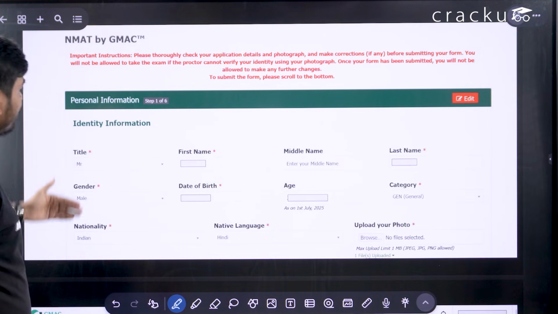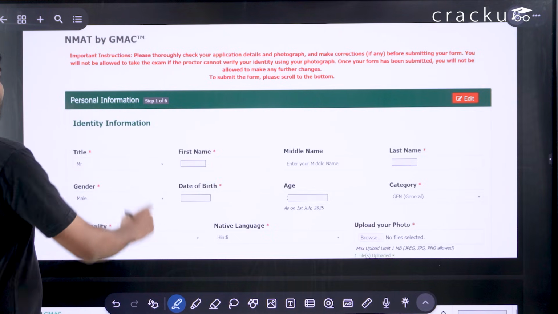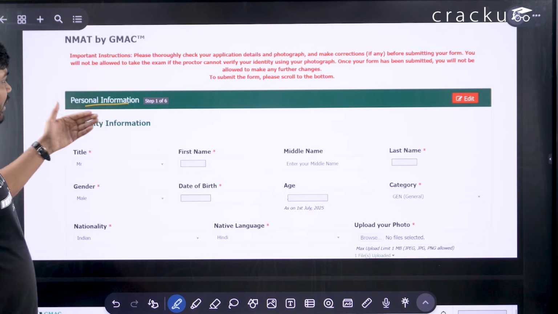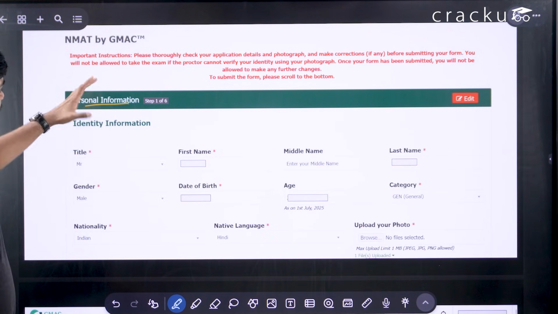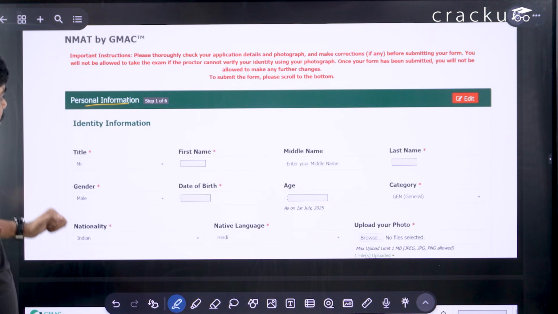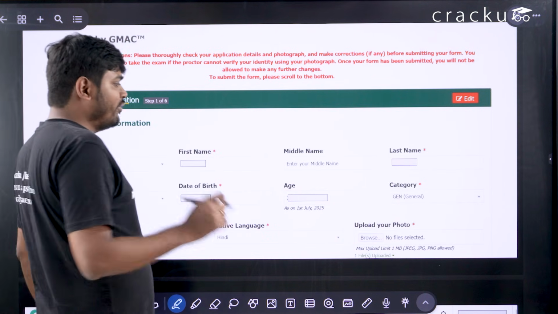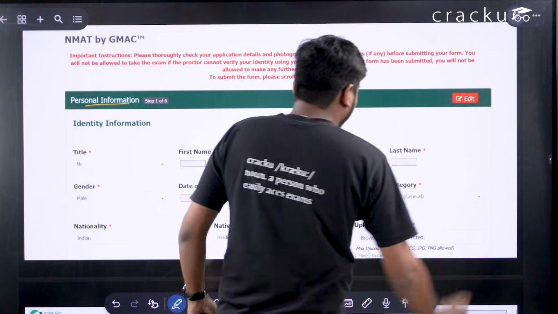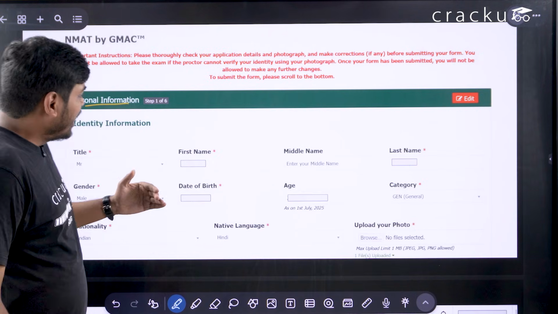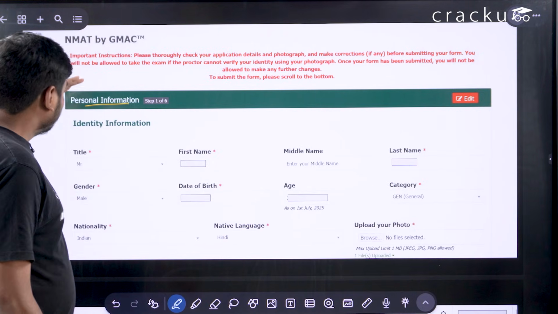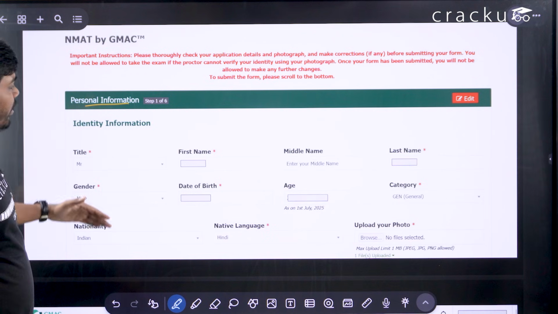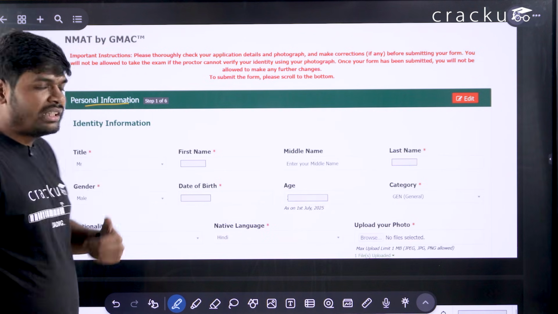All the details, all the steps that we have followed, like personal information and step 2, step 3, step 4, all the steps will be in the entire window. If you want to edit any information, just click on edit and edit that information, and after doing all the checking and previewing all the details, you can submit it.